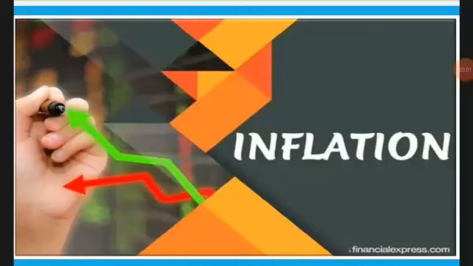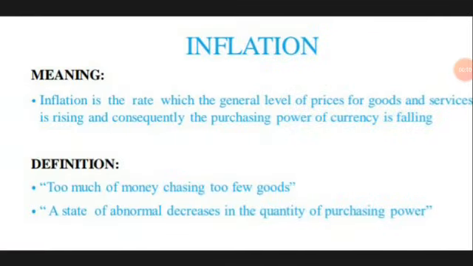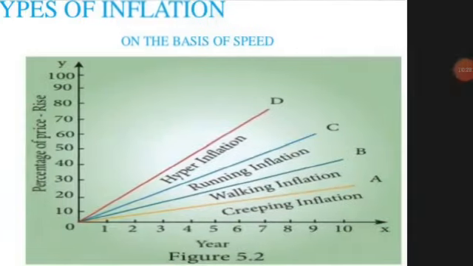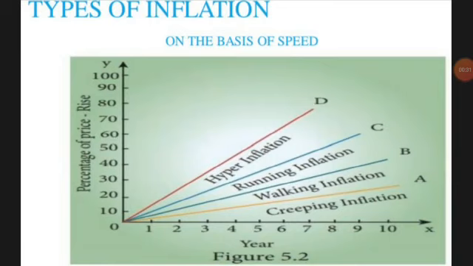12th standard economics, fifth lesson. We will continue with inflation. Inflation means the prices of goods and services keep on rising, and the purchasing power of a currency note comes down. The definition is: too much money chasing too few goods. On the basis of speed, you can see creeping, walking, running and galloping inflation.